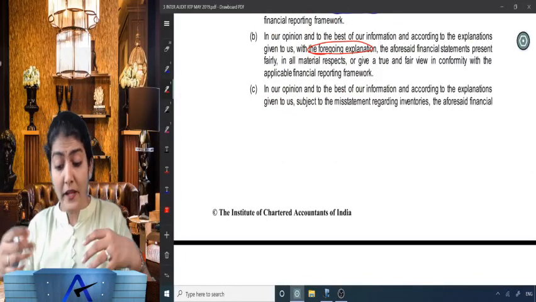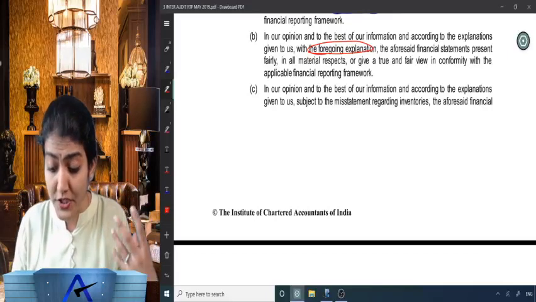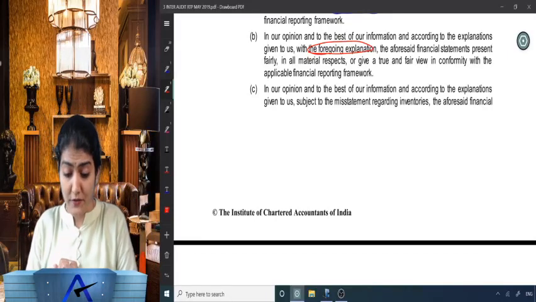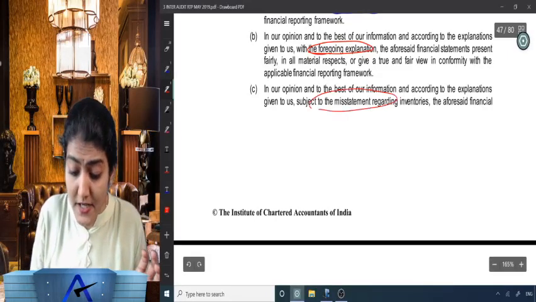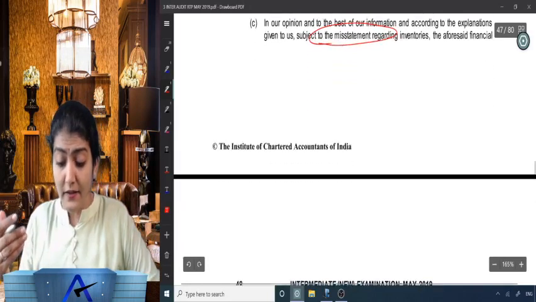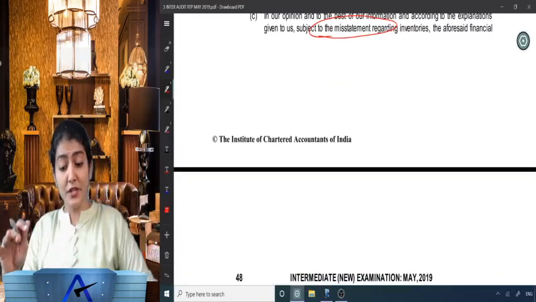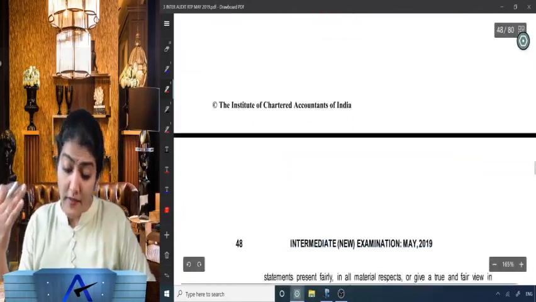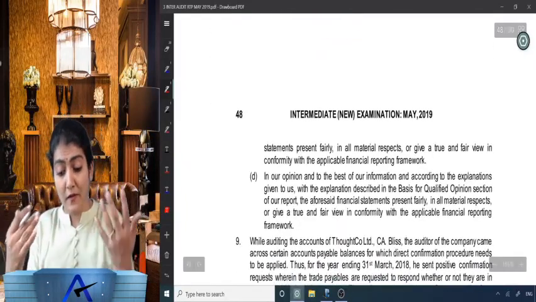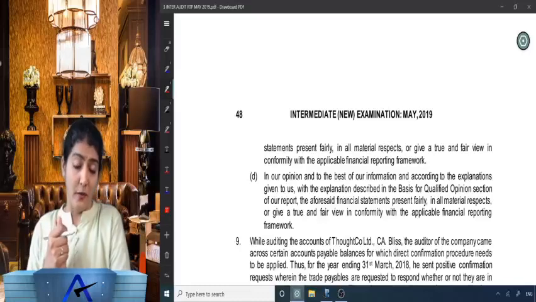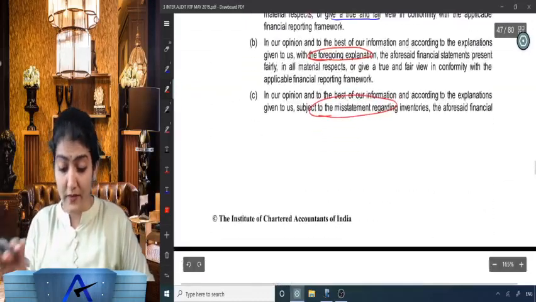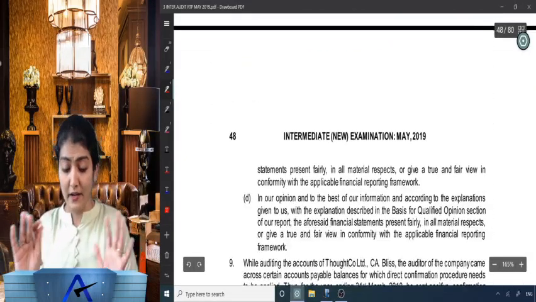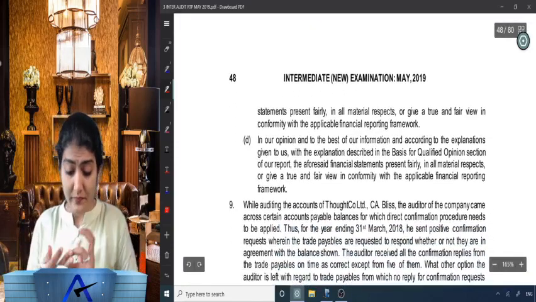Then, in our opinion and to the best of our information and according to the explanation given to us, subject to the misstatement regarding inventories, right? So, the misstatement of inventory they've mentioned here, without giving reference to the basis for qualified opinion section. The aforesaid financial statements present fairly or give a true and fair view. And so, subject to inventory, not writing in the opinion paragraph itself. So, again, not done. Next one.